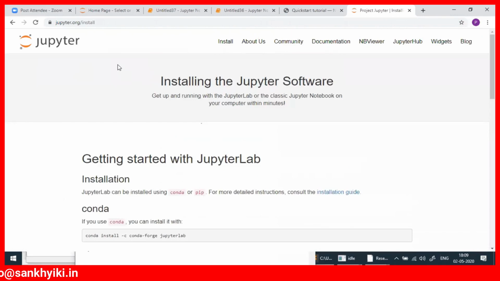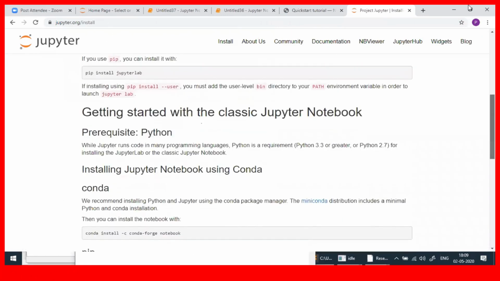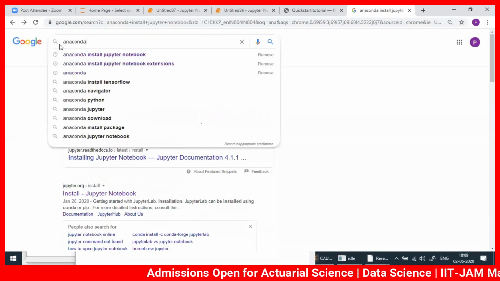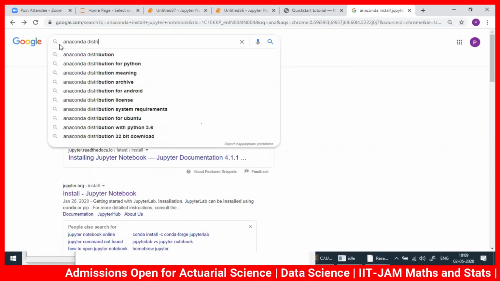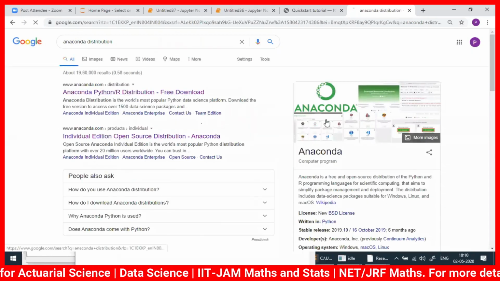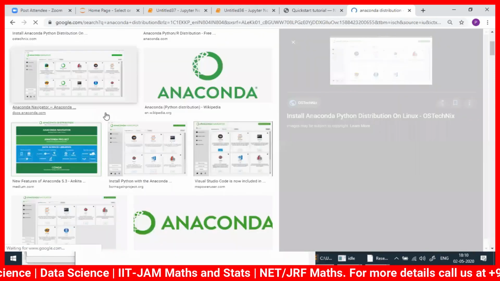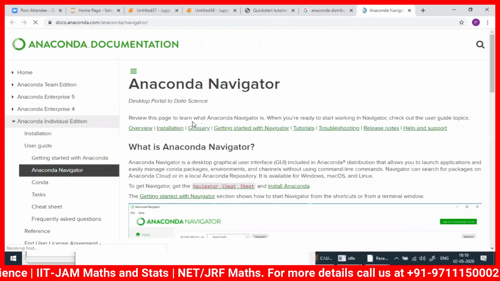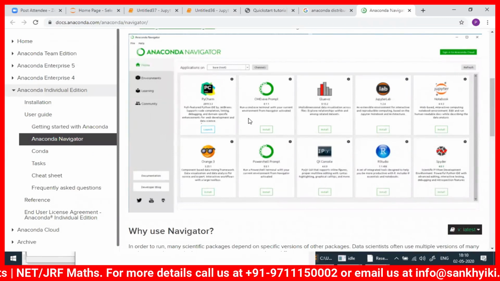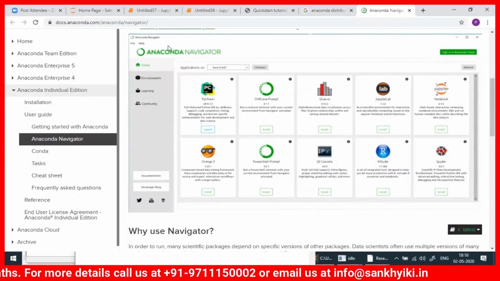You will get Anaconda Navigator in your computer also if you have installed it. See, PyCharm is also there with Anaconda.